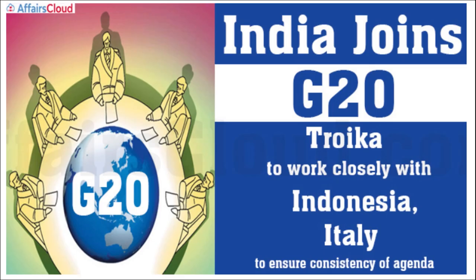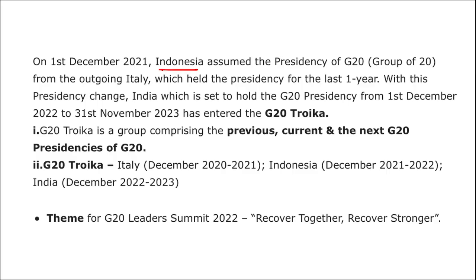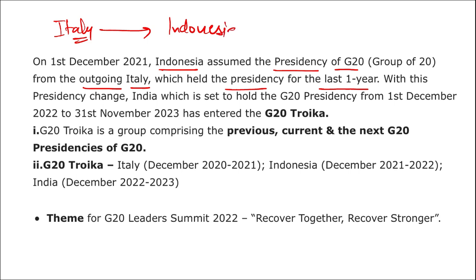All right. Next, India joins G20 Troika, and which are the countries in this Troika? India, Indonesia, and Italy. They are all part of Troika. Mark this, very important. It is to ensure the consistency of agenda. Indonesia assumed the presidency of G20 group from outgoing Italy, which held the presidency for the last 1 year. Means earlier the presidency of G20 was with Italy. Now it is with Indonesia, and in the coming year the presidency of G20 will be with India.